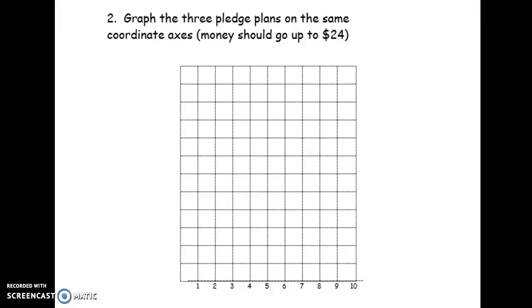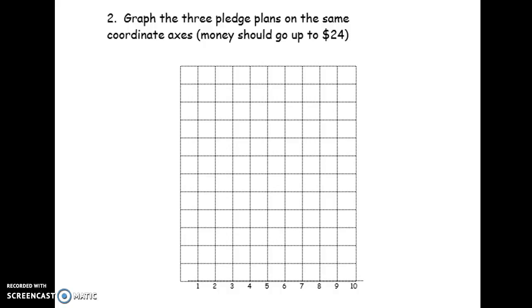Next, you're going to make a graph. It says here, make sure the money goes up to $24, but my suggestion is that you only really have to graph 6 kilometers, so, anyway. You're going to make a graph, and you need to label what goes on the x-axis. Remember, we just said that the distance walked is the independent variable, and then you need to label the y-axis and create a scale.